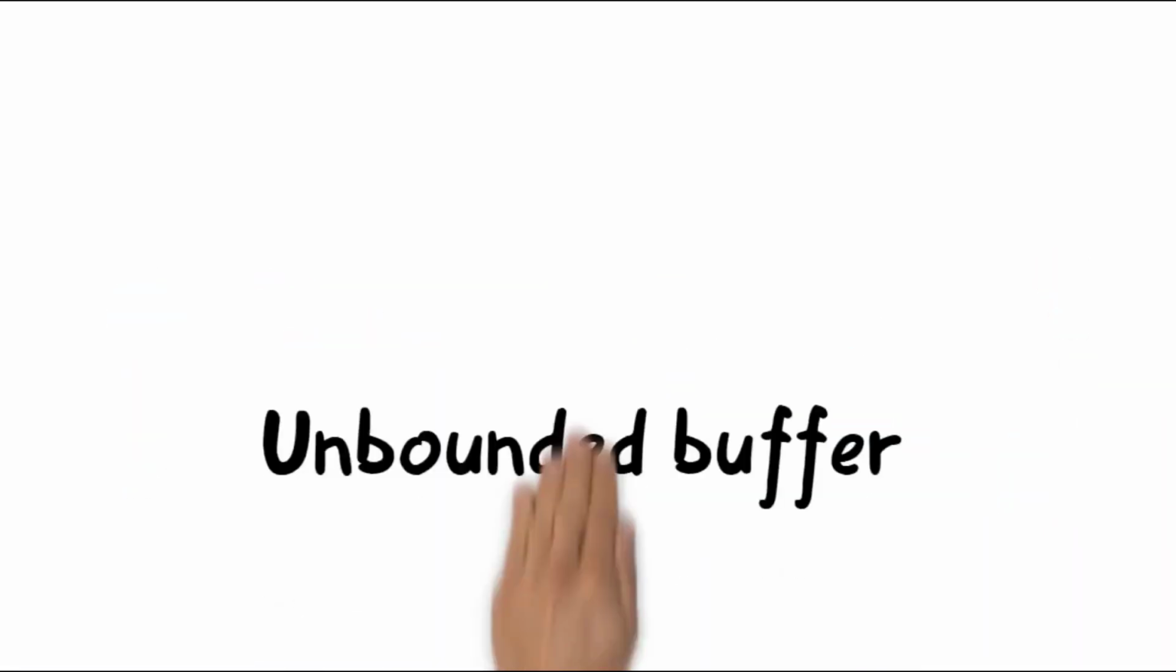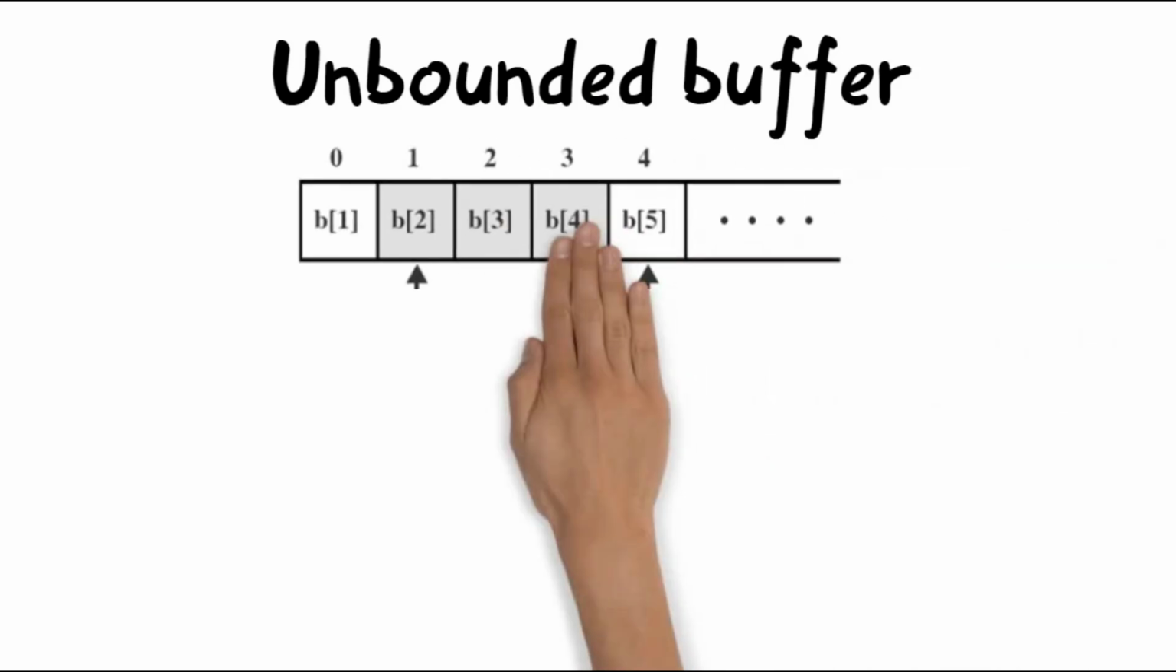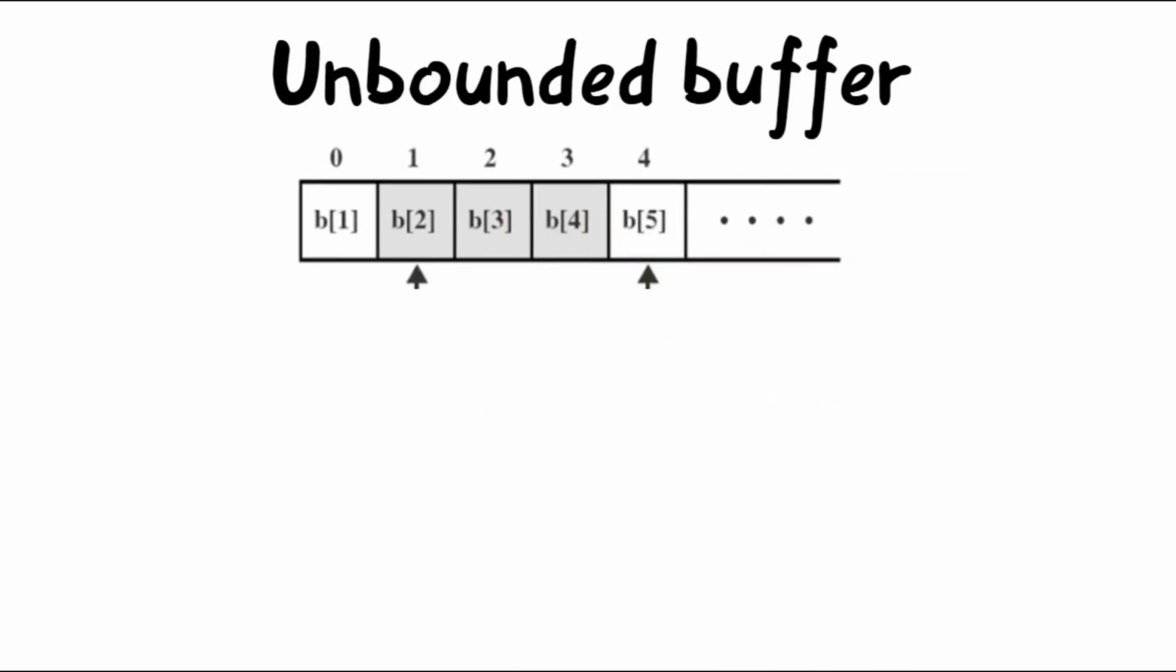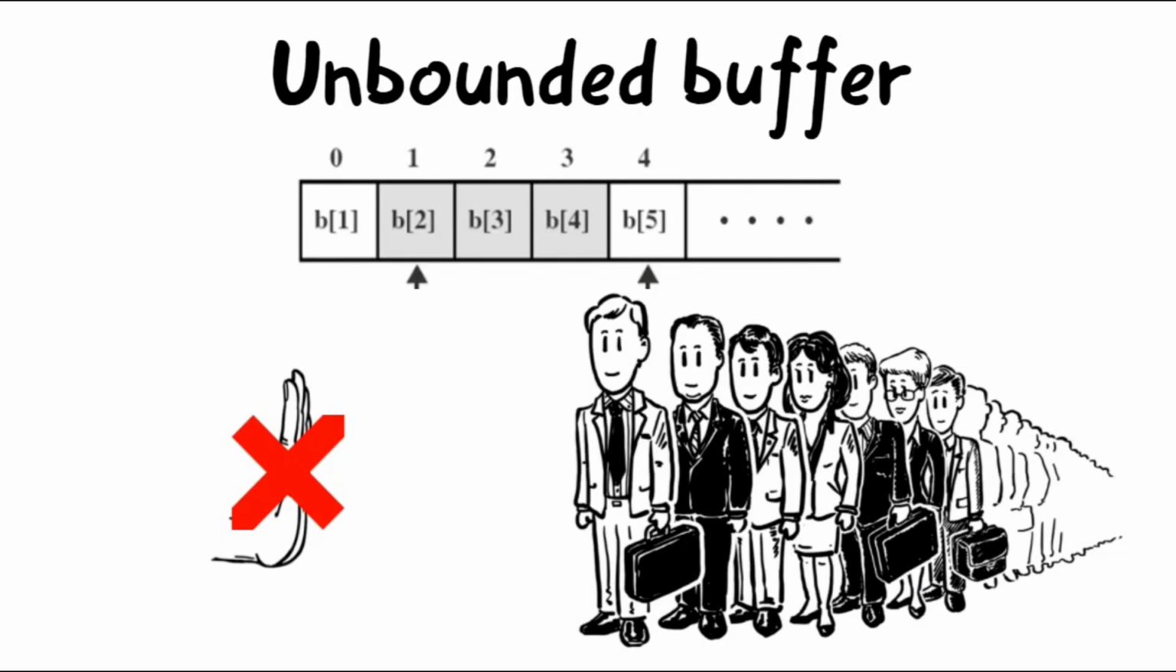The last type of buffer is unbounded buffer, in which the queue has a theoretically infinite capacity, so senders are never forced to block.